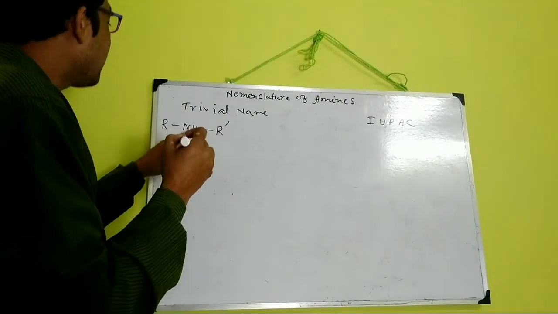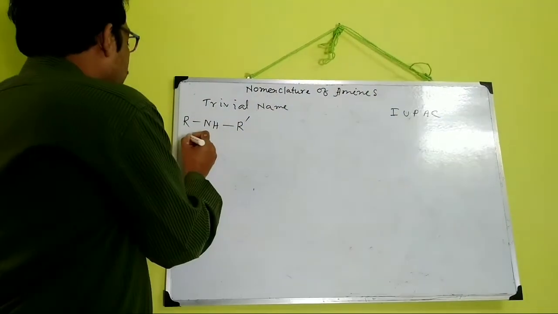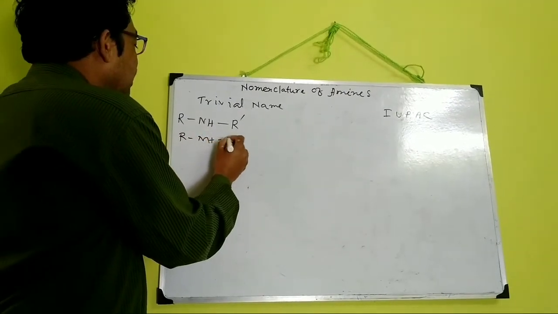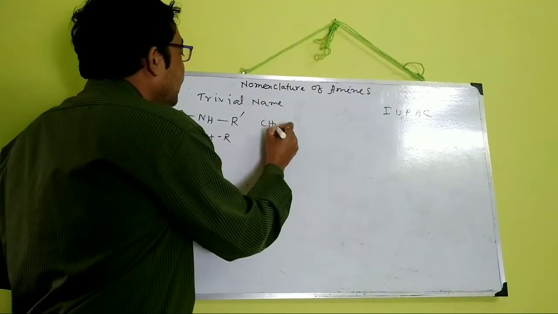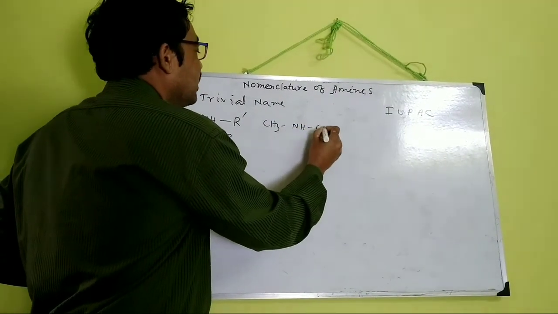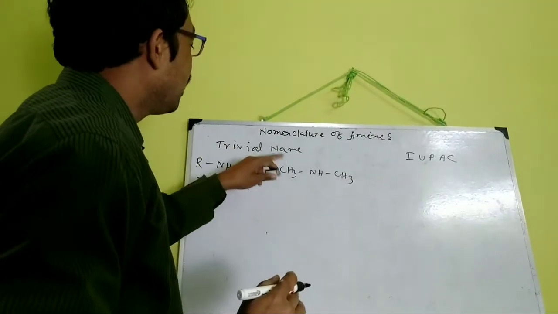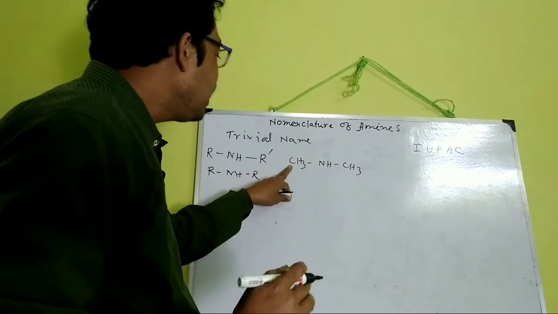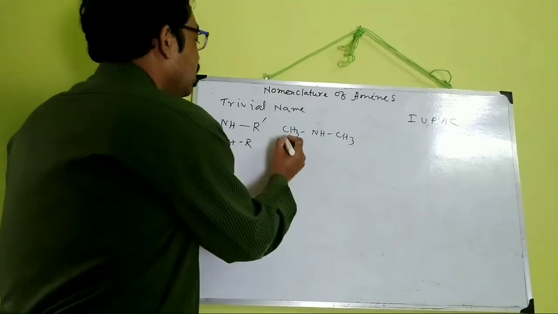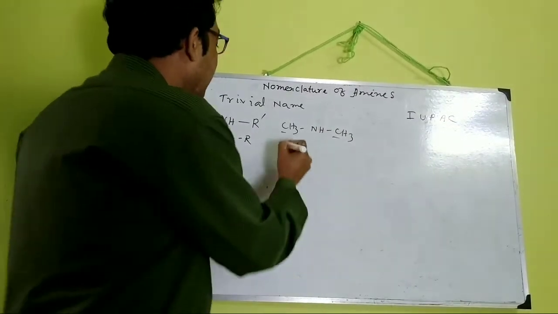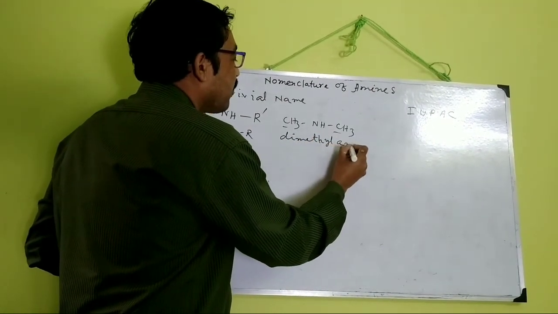As for example, RNHR', this is a mixed amine when R and R' are different, but if RNHR, then it is simple. As for example, CH3NHCH3, this is simple. In this case, for the trivial name, di is used, and then the name of the alkyl group. Two methyl groups are there, so dimethylamine.